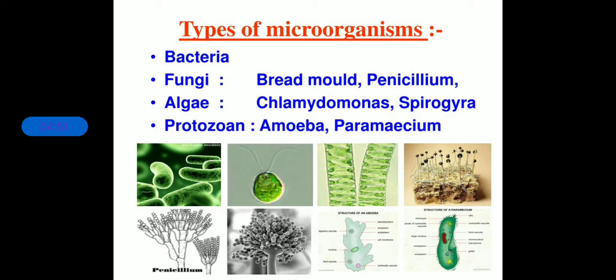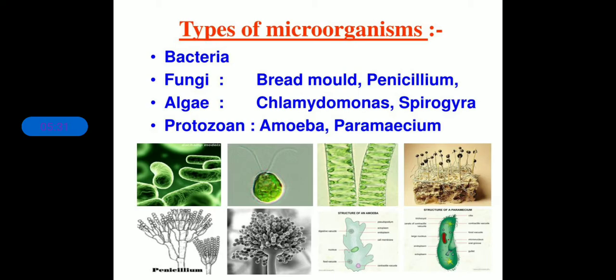Now let us talk about the different types of microorganisms. There are basically 5 categories into which we have divided microorganisms. That means whatever we find all around us in a very tiny shape is divided into 5 basic categories. The first 4 are in front of you on the screen, and the last one we will discuss later. The first 4 categories are bacteria, fungi, algae and protozoa. Clear? These are examples of them.